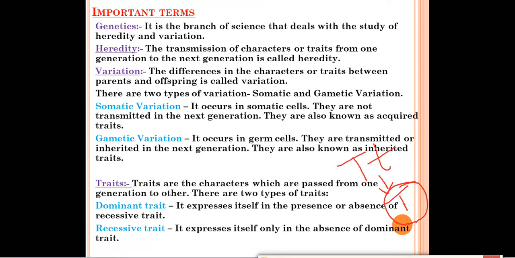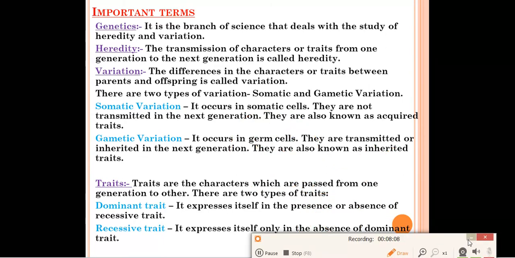But the recessive trait, like for example these, what will the recessive trait do? It will express itself only in the absence of the dominant trait, meaning the next generation will be short in height, dwarf in height. So the recessive trait can only express itself when the dominant trait is not present. These are the two types of traits.